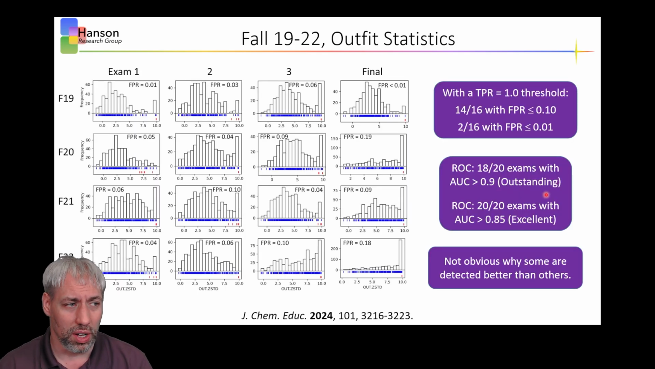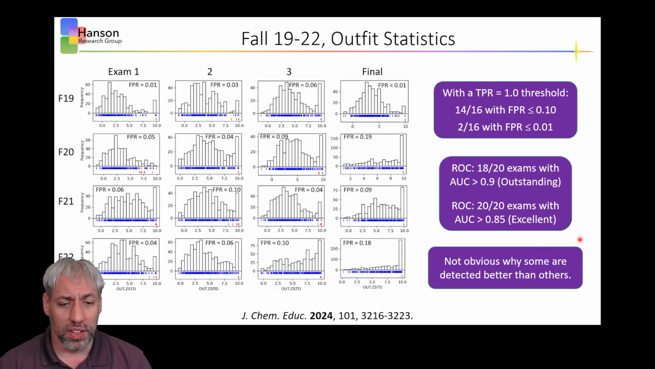And so we did this across all exams: fall of 19, fall 20, fall 21, fall 22. And here you can see exam 1, 2, 3, and the final. The take-home message we had is it's pretty good at detecting students. If we wanted to set this true positive threshold, we get a relatively low false positive rate, less than 10% on basically all exams. If you do the receiver operator curve and look at the area under the curve, it turns out this is a pretty good detection method. 18 out of the 20 fall in the outstanding category, whereas 20 of the exams fall in the excellent category. And so we were pretty good at detecting these outcomes.